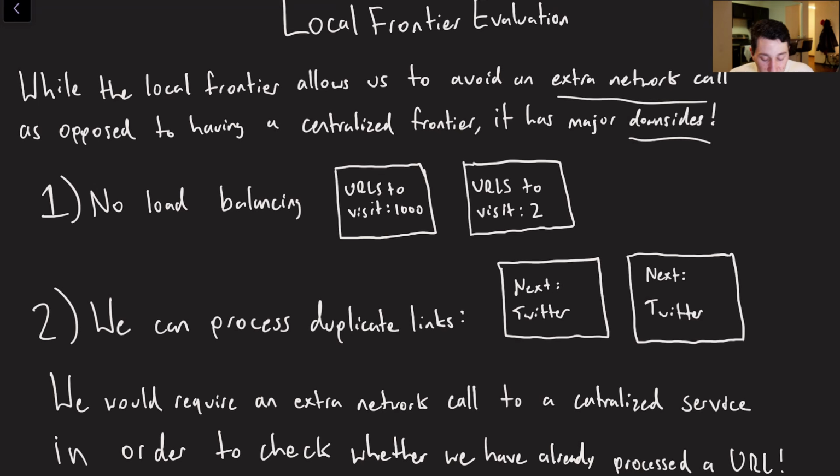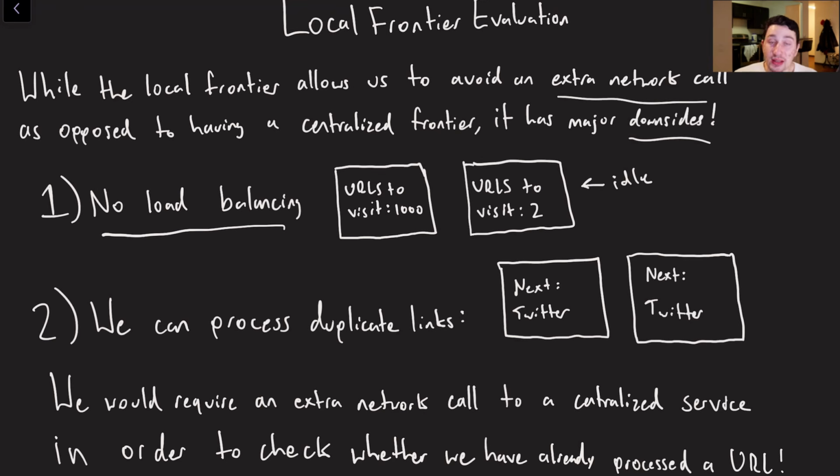So the first is that there's no load balancing, right? If I happen to have a seed URL on one node that leads to quite a few more traversals than on another node, the problem is that they're not going to do equal amounts of work, and one of them might actually go idle. Now, we never want any of our nodes to be idle. We want all of them to be cranking at full capacity until everything has been crawled.